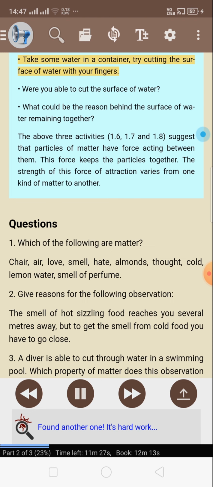Activity 1.8. Take some water in a container, and try cutting the surface of water with your fingers. Were you able to cut the surface of water? What could be the reason behind the surface of water remaining together?